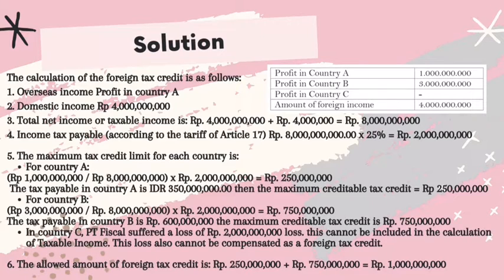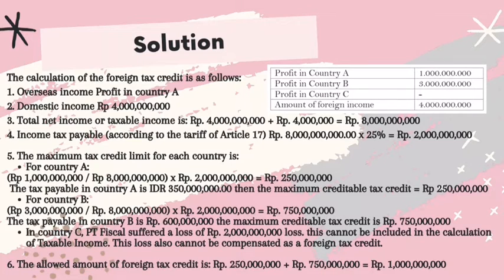Domestic income, 4 billion rupiah. Total net income or taxable income is 4 billion plus 4 billion equals 8 billion rupiah. Income tax payable according to the tariff of Article 17 is 8 billion times 25% equals 2 billion rupiah.